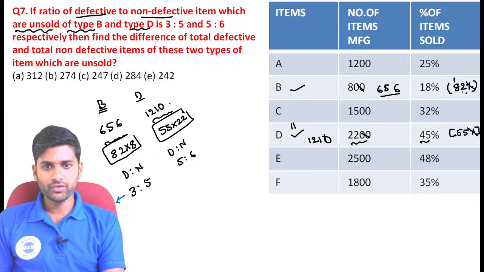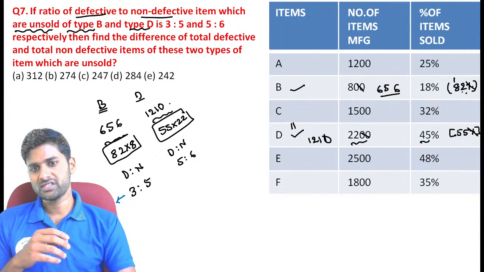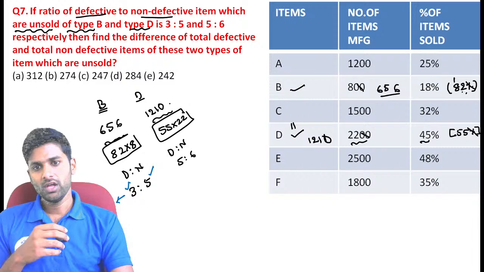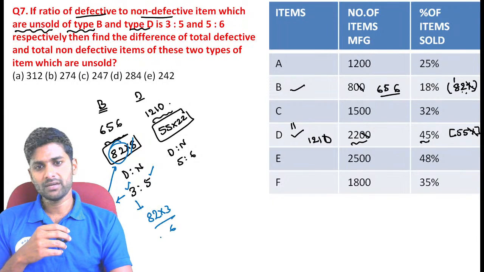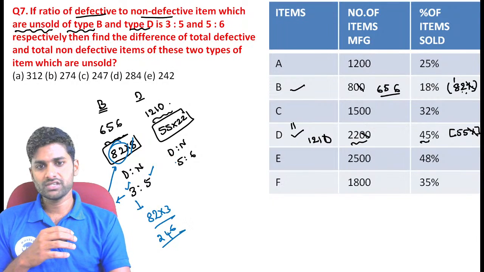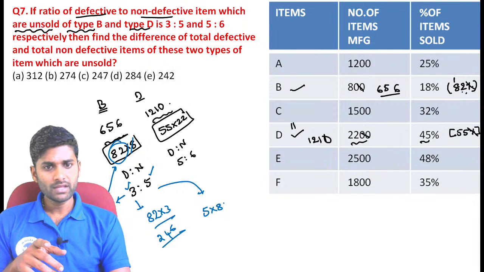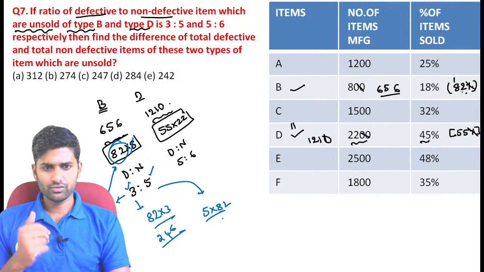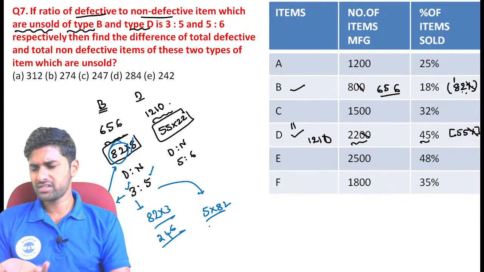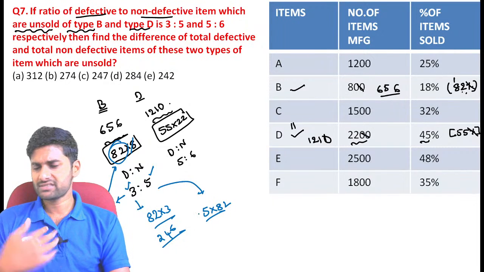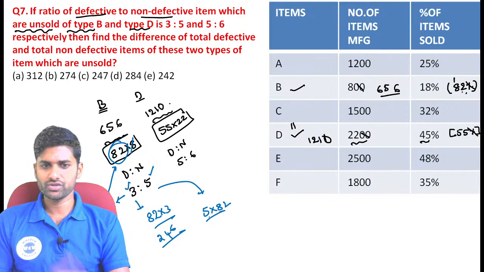If the total number of units is 8, the number of defectives here is 3 and non-defective is 5. Now 8 units means you just cancel, each unit is equal to 82. Now 82 into 3, the value becomes 246. We just concentrate on the non-defective value. So non-defective value is 5 into 82. Now 5 can be considered as half of 10, so multiply the number by 10 and halve it. Why? Because 5 can be written as 10 by 2. In that way also you can calculate it.